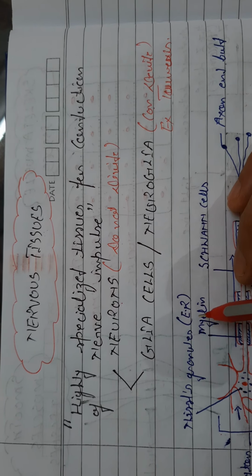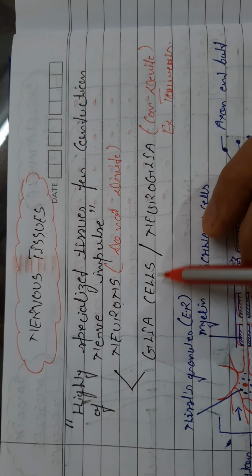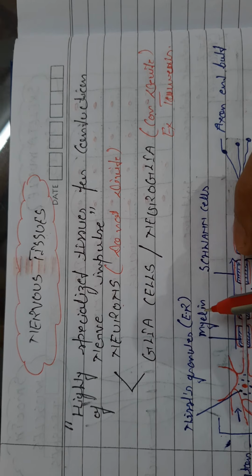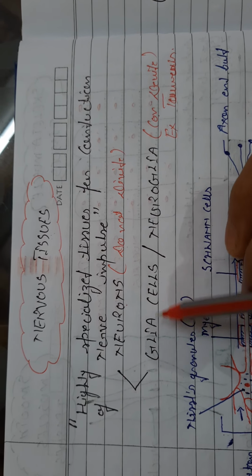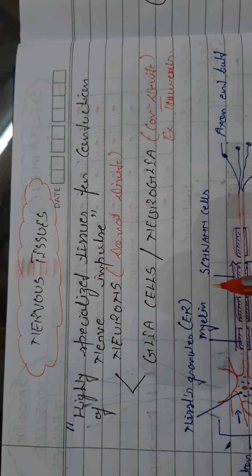Neurons में division नहीं होता है. But glia cells have got tendency of division. Glia cells and neuroglia have got tendency of division. यानी जो glia cells होती हैं वो divide हो सकती हैं. That's why brain tumor is basically caused through glia cells, क्योंकि इनमें division होता है.